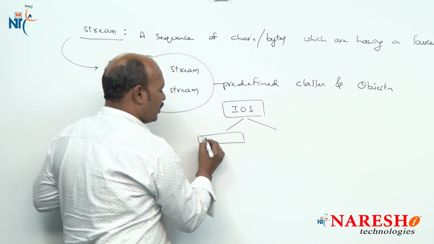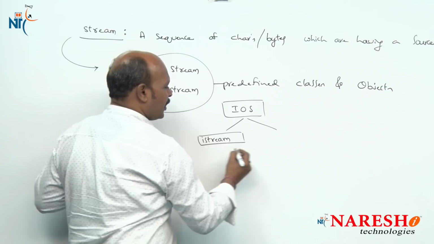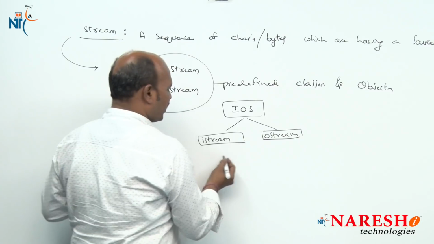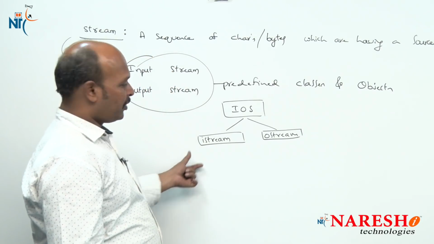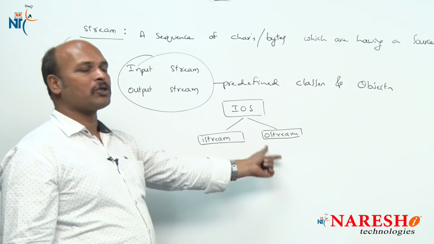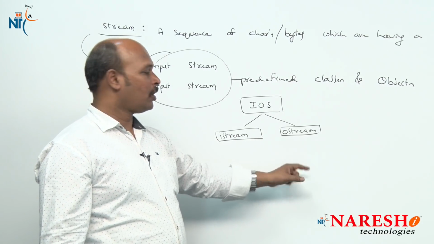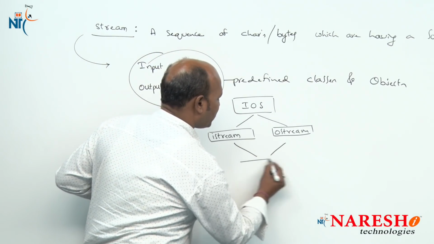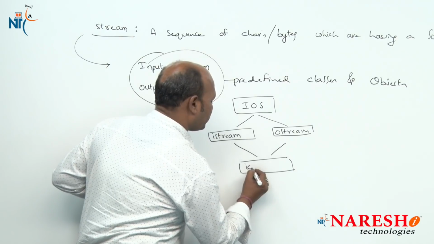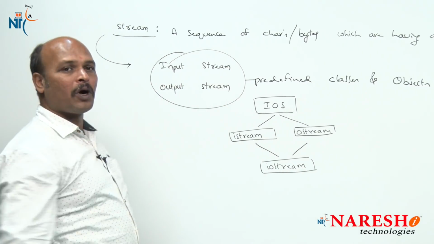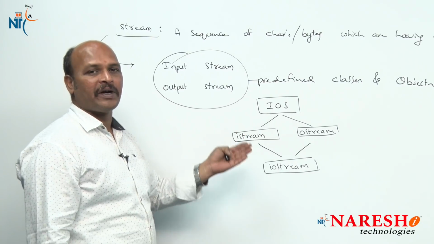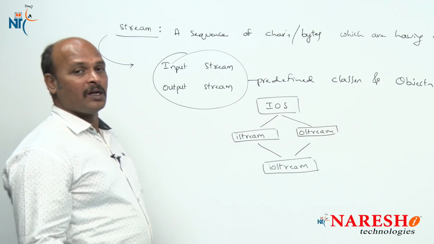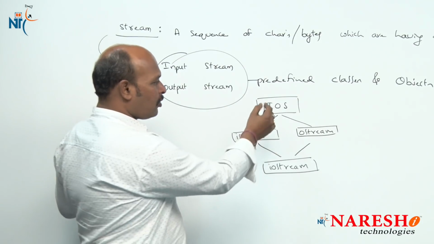One is called istream and the second one is called ostream. Using istream we operate or control input operations, and by using ostream we operate or control output operations. The combination of these is iostream. These four are nothing but the predefined classes available in iostream.h.